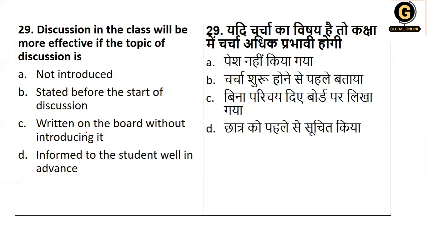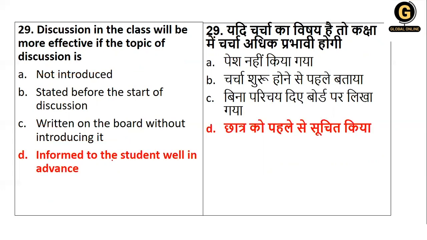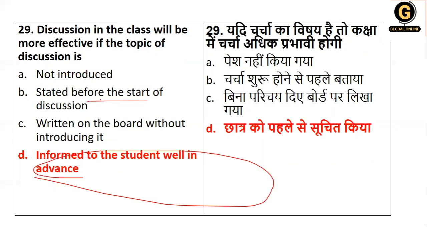Discussion in the class will be more effective if the topic of discussion is not introduced, stated before the discussion, written on blackboard, or informed to the students well in advance. Obviously not introduced and written on the blackboard are not options. Stated before the start of the discussion or informing students well in advance. The right answer is informing students well in advance, not stated before. Here they can't do anything. So basically it is about informing them well in advance.